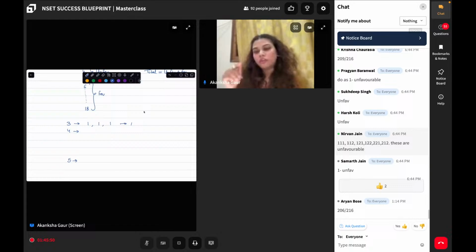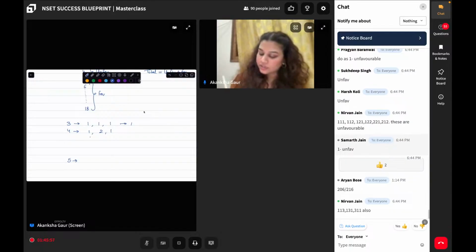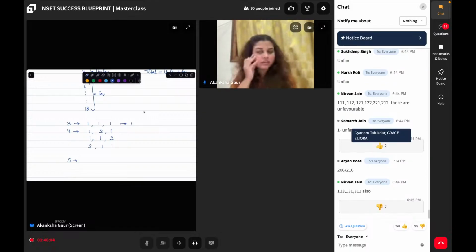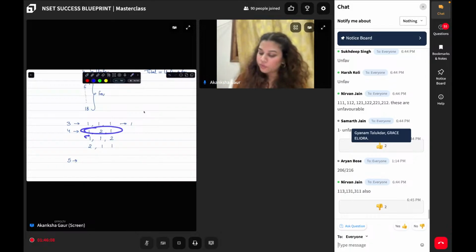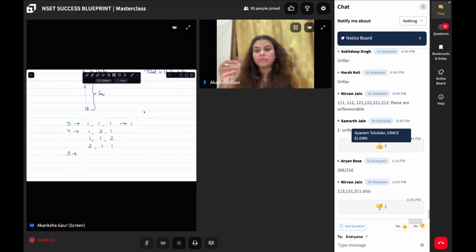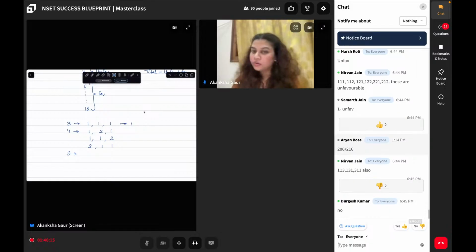For 4, I can roll 1, 1, 2, or 1, 2, 1, or 2, 1, 1. All this addition will give you 4. Is there any other combination possible which will give the sum of 4? No. 3, 1, 1 will give you 5. So for 4, that is 3 options, and with this it gives a total of 6 options.